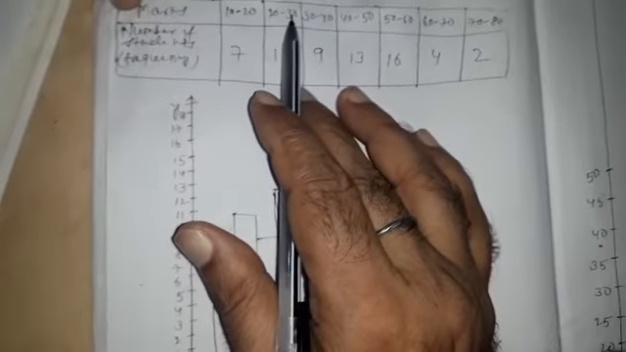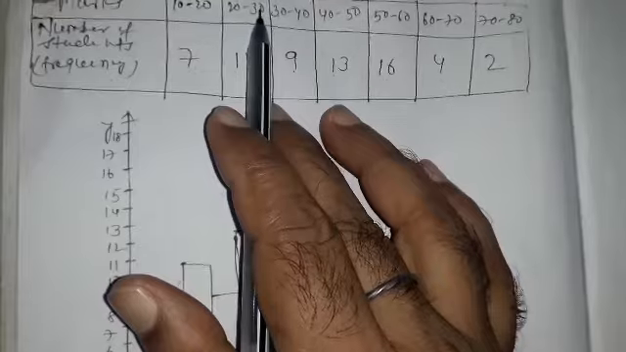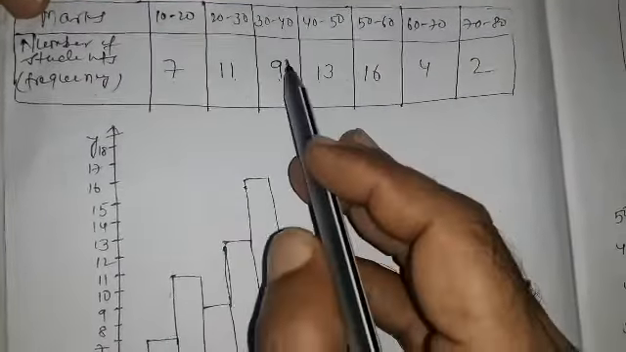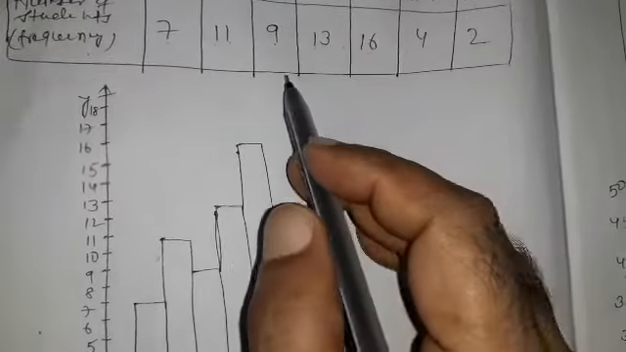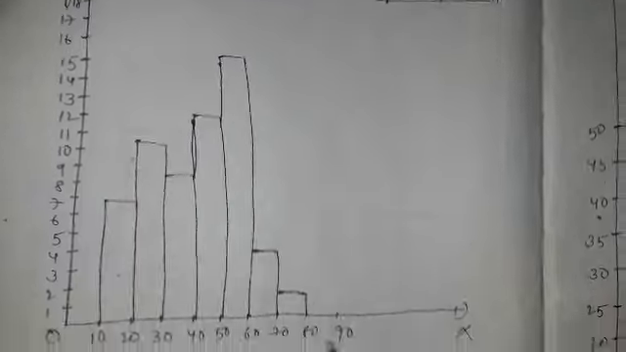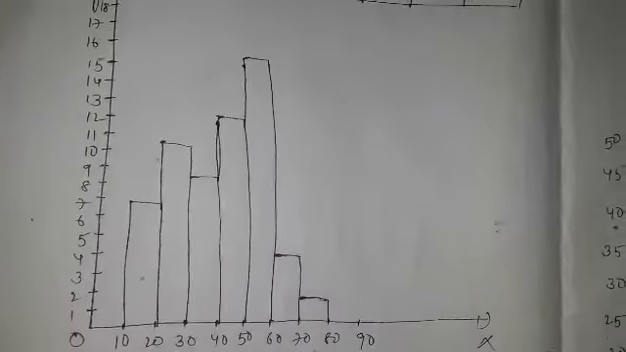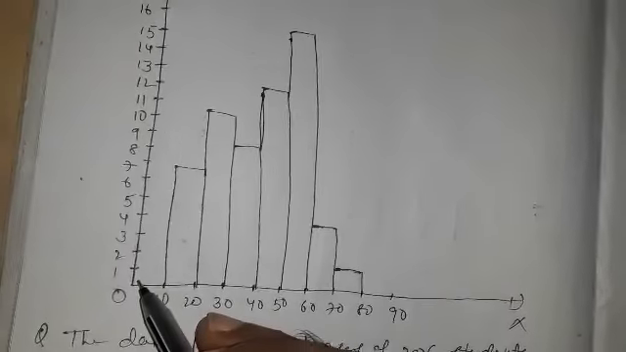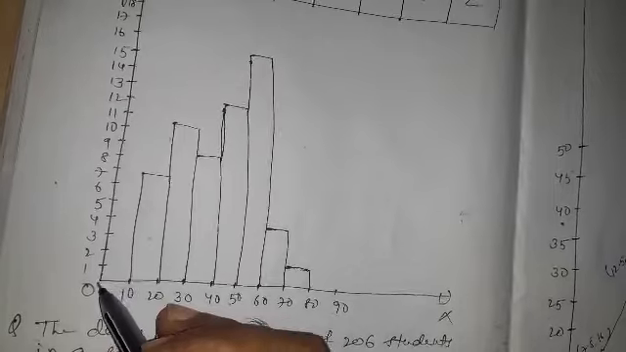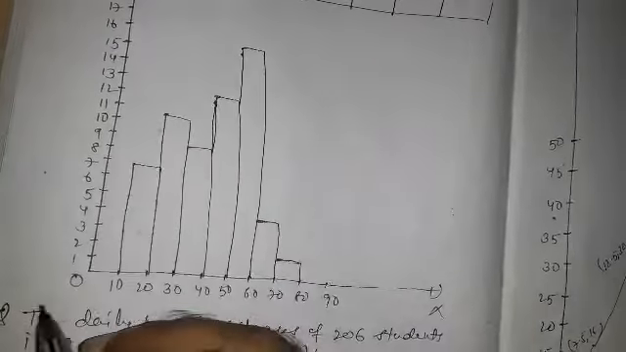The upper limit of the second class is not included in the second class; it is included in the third class interval, and so on. So this is exclusive data. We represent the class intervals along the x-axis as 0, 10, 20, 30, 40, 50, 60, 70, and so on up to 90, on a suitable scale, and the corresponding frequencies along the y-axis on a suitable scale.